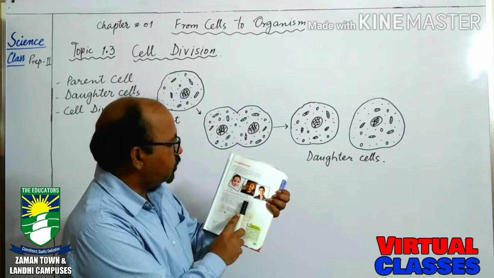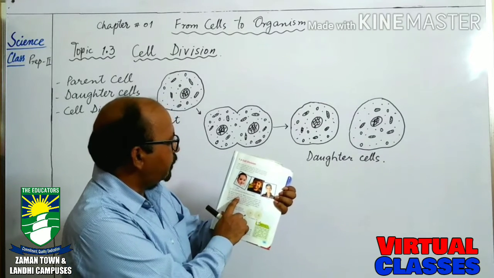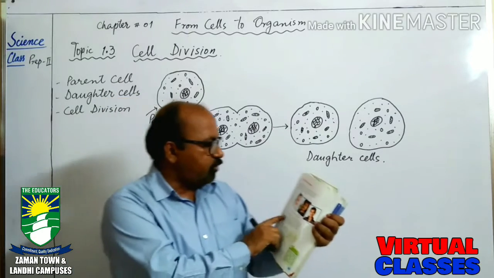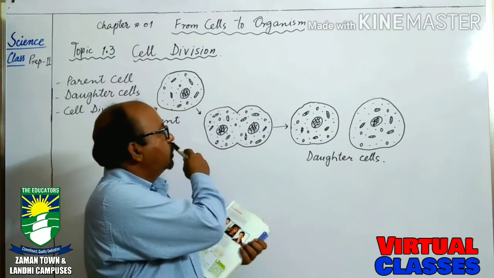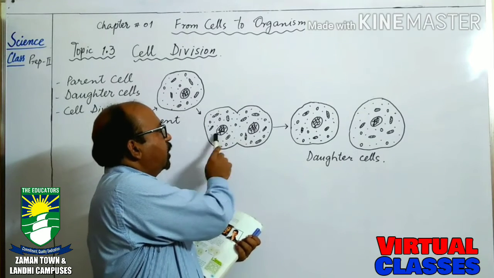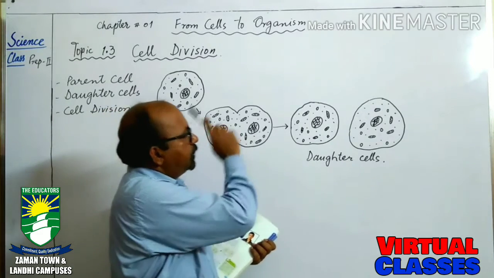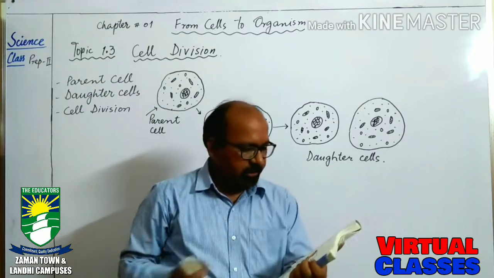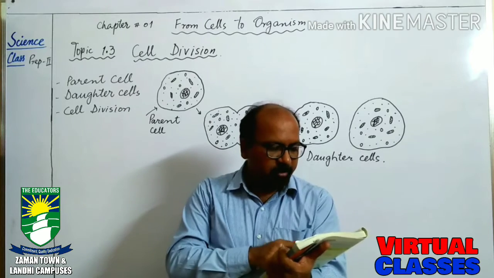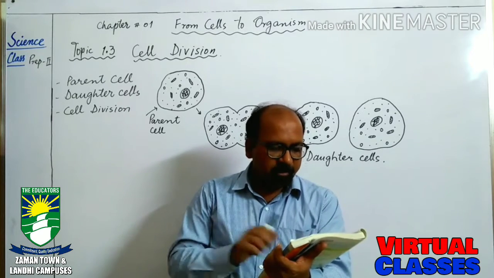When it increases to a certain size, the nucleus of the cell makes a copy of itself and separates into two nuclei. Then the cell divides into two identical daughter cells, each with a nucleus.